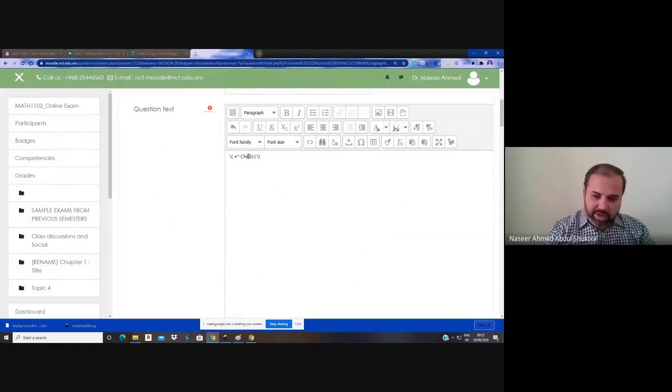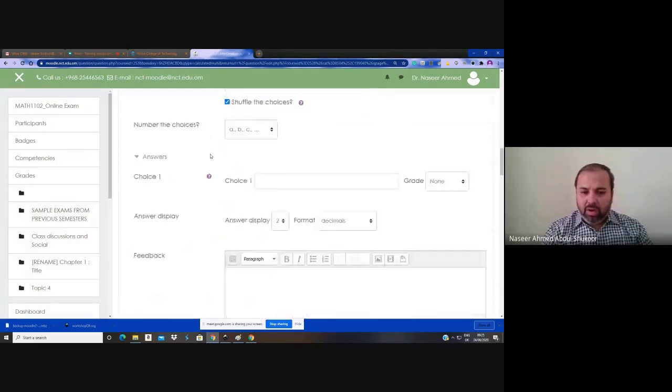Yes, I will make it very simple. e power 3x into e power 2x equals. So, a simple question: what is e power 3x into e power 2x? So the answer is e power 5x.